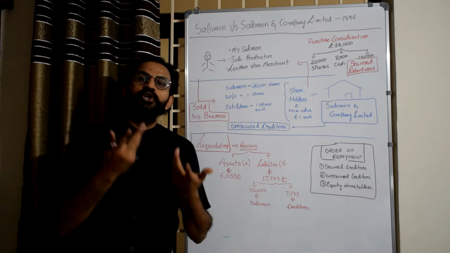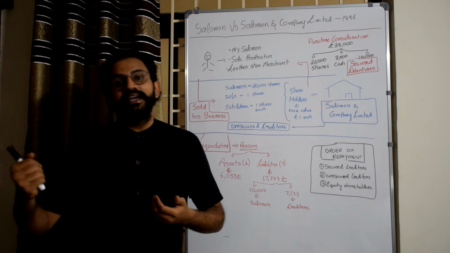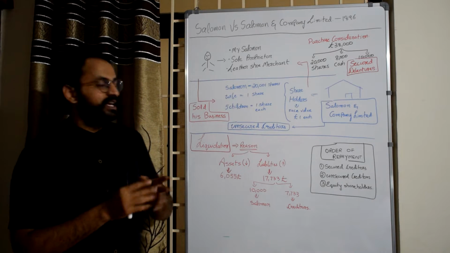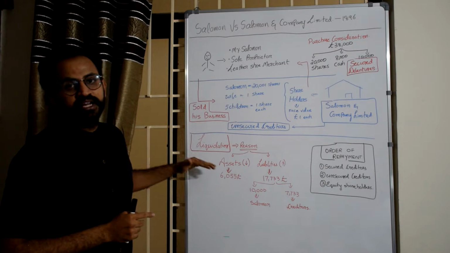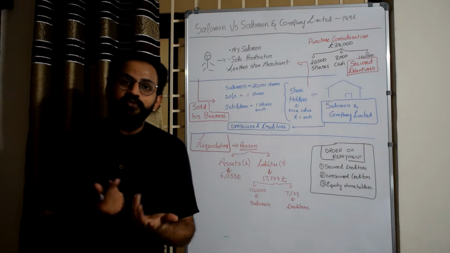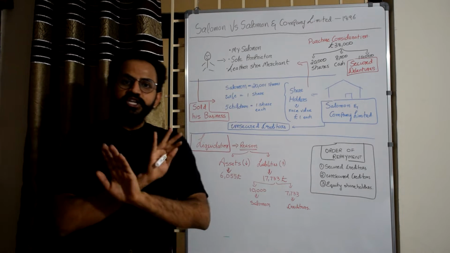The company could not survive for a long time and it started seeing a decline in its sales. Thus, losses tortured the company and finally it reached the stage of liquidation. What is liquidation? Liquidation is the official death of a company. So now the company was being shut down.